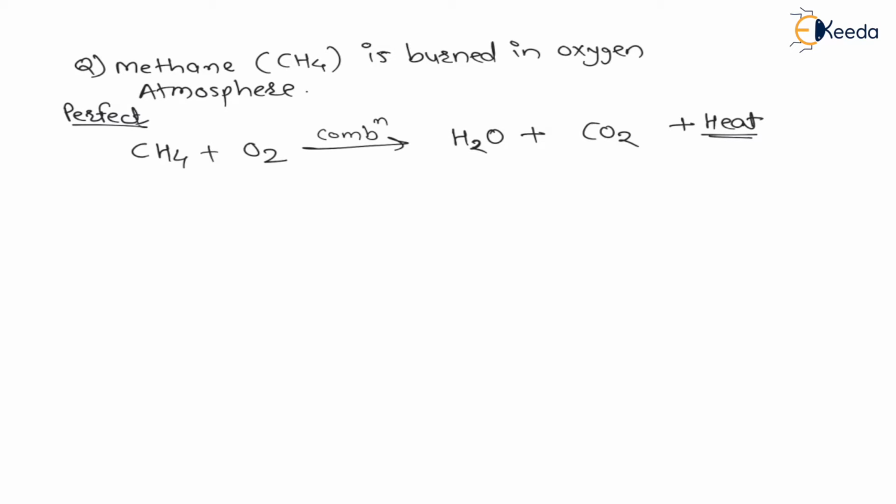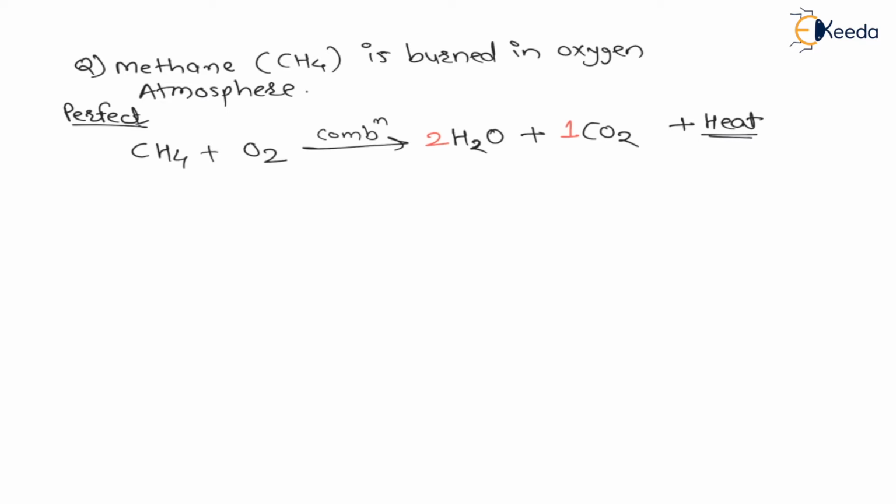Now, my dear students, for one water molecule two hydrogens are required, and we have a total of four hydrogens. Therefore these four hydrogens will form two water molecules, so there will be 2H2O for perfect combustion. And for one carbon dioxide, one carbon is required, and we have only one carbon in the fuel CH4. Therefore there will be only one carbon dioxide in the exhaust, right? This is a perfect combustion.